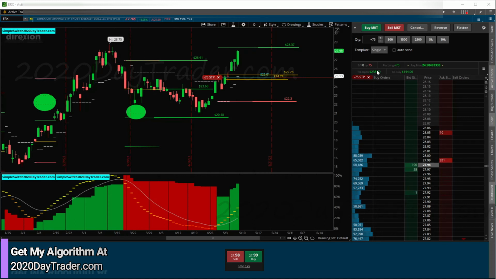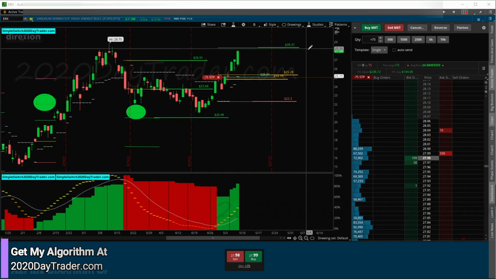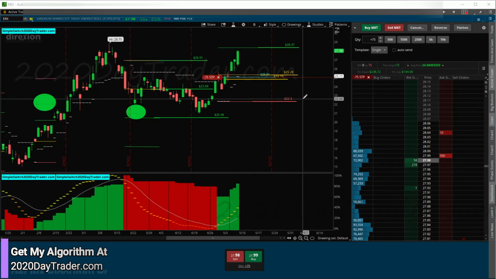You saw that was 400 and change, and we took half off, so now we're at 239. Do I try to get an extra 15 bucks out of this and make sure I hit the target and potentially have this roll over on a double top and come all the way back down and give up $238? Or does this break out and start to look for new highs and maybe I make money by staying in? It's kind of the question you have to ask yourself and decide.